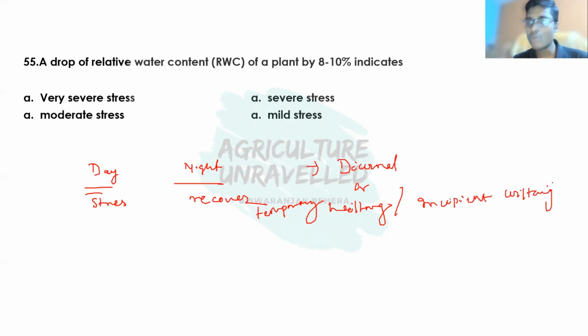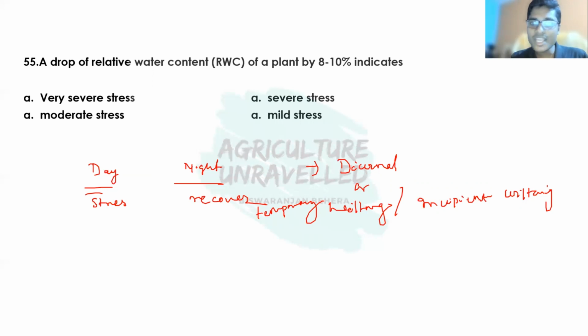And this occurs only due to transpirational loss of water. When the transpirational loss is maximum and the plant is not absorbing that much water from soil, then the evapotranspirational demand of water cannot be met. Under this situation, the plant will undergo stress, known as temporary wilting or incipient wilting, and the stress is known as diurnal stress. This diurnal stress varies according to the timing of the day, because it is dependent on transpiration, and transpiration varies according to the temperature, and temperature varies according to the timing of the day.